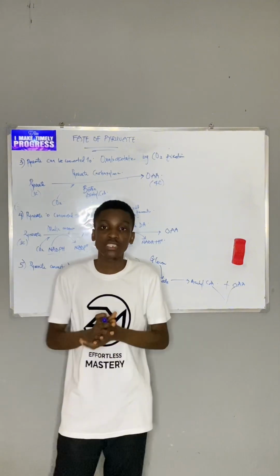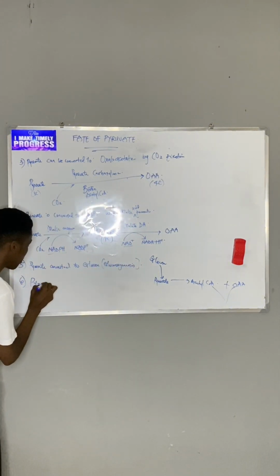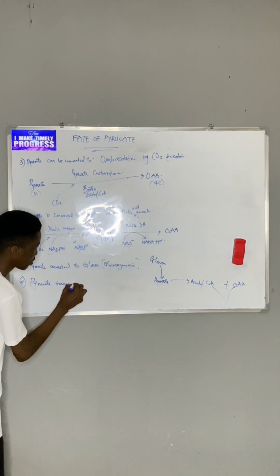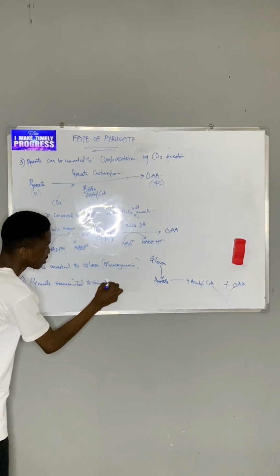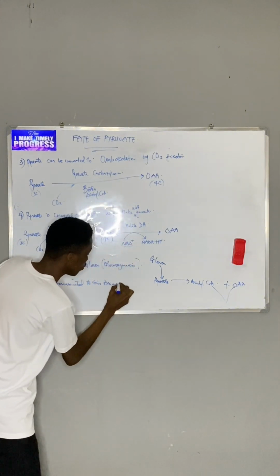Alright, so we'll go into step 6. In step 6, which is the last step, pyruvate can be transaminated to give amino acids. So I can use it to give amino acids. Now, what's the idea here?